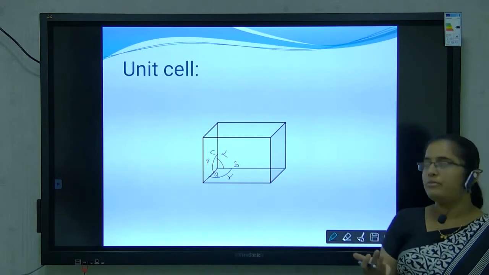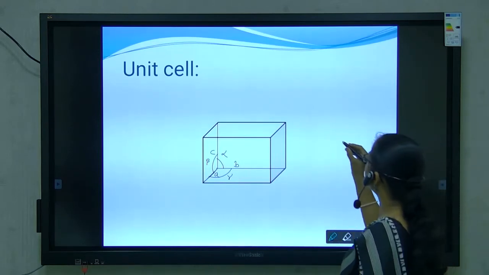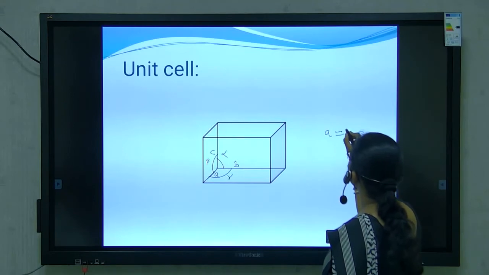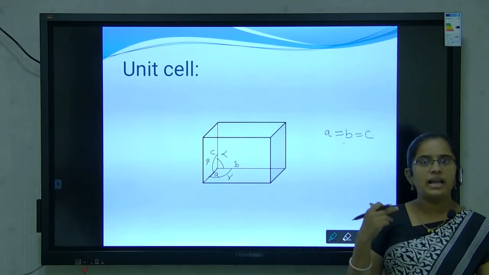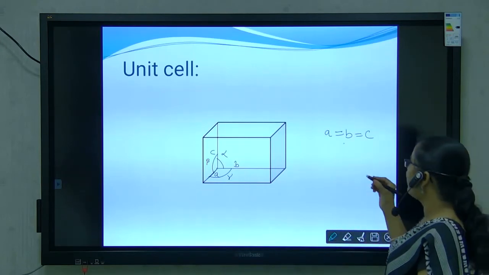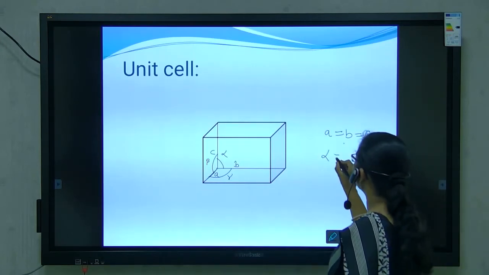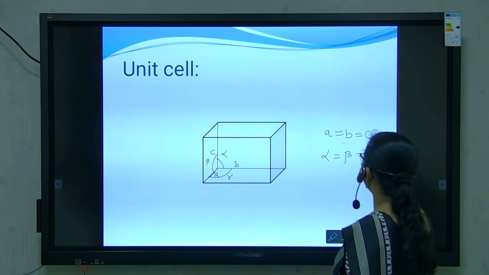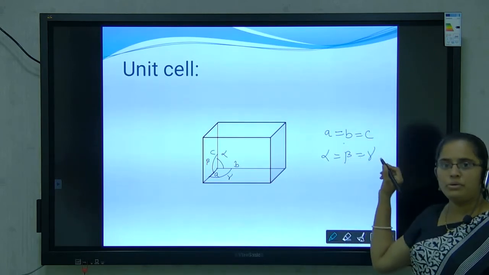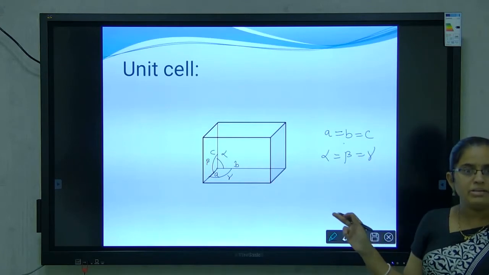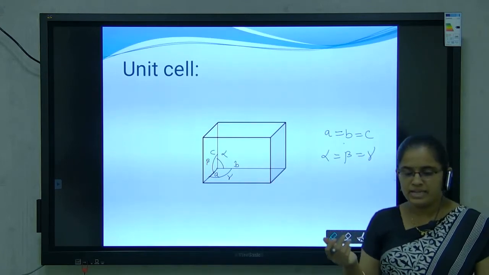In a simple cubic unit cell, what are our dimensions? Dimensions are A equals B equals C, meaning all edge lengths are the same. And what are the angle conditions? Alpha equals beta equals gamma. These are the dimensions for a simple unit cell.